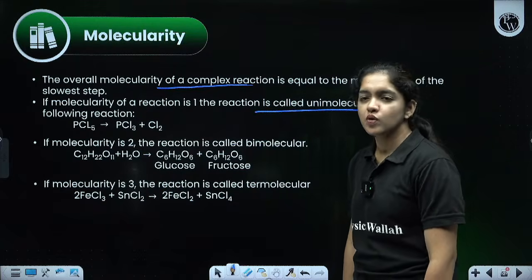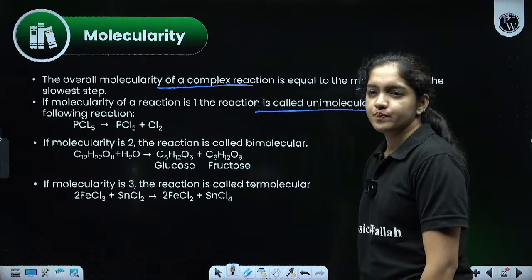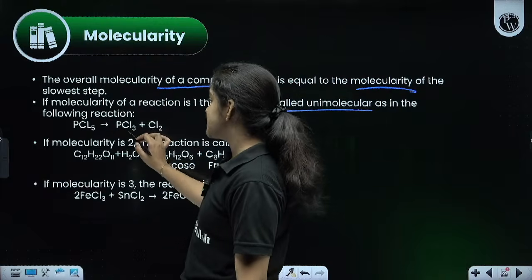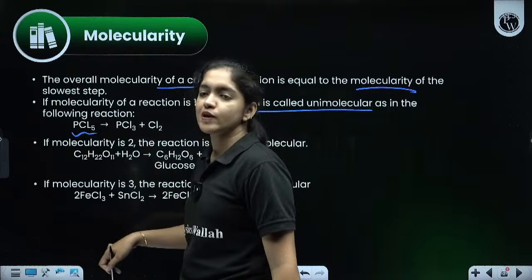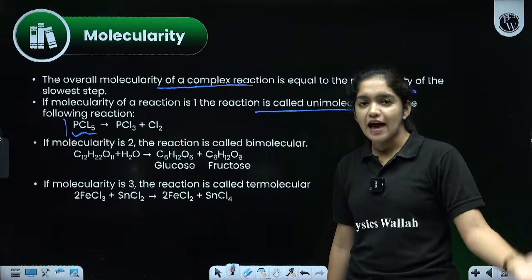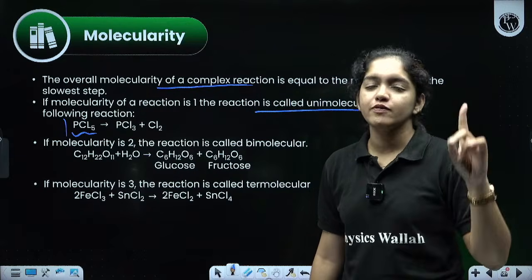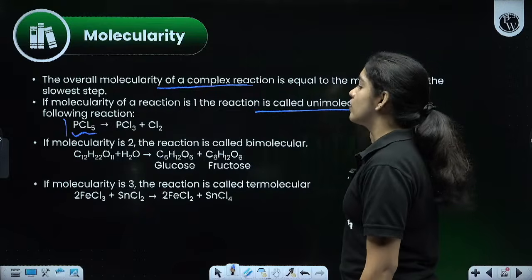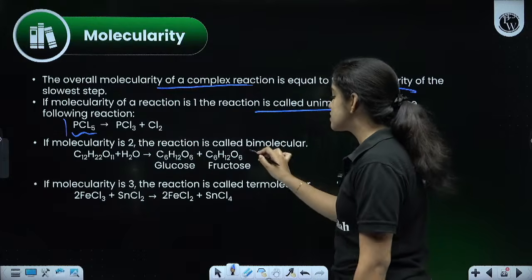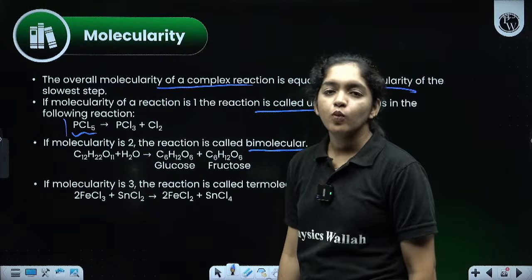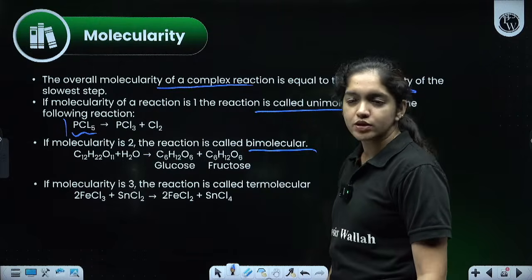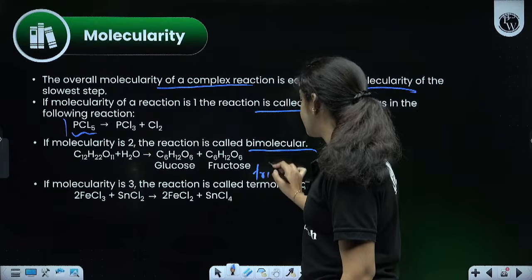Okay. So, just count the number of reactants. For example, PCl5 gives PCl3 plus Cl2. Here, how many PCl5 molecules are there? Only one, no. So what will be the molecularity? If there is only one reactant molecule, the molecularity will be equal to 1. If the molecularity is 1, it is known as a unimolecular reaction. If molecularity is 2, what is the name of that reaction? Bimolecular reaction. If it is 3, it is known as a trimolecular reaction.